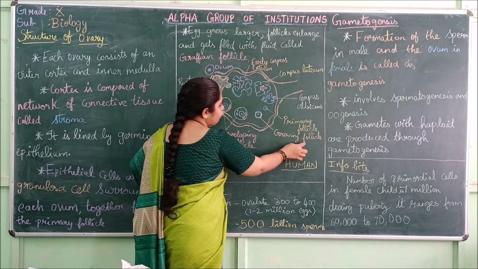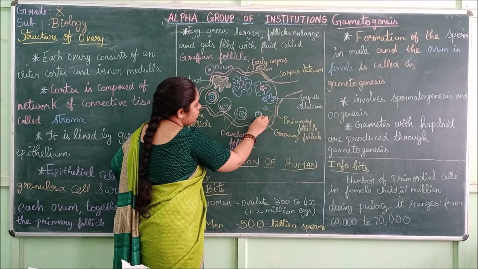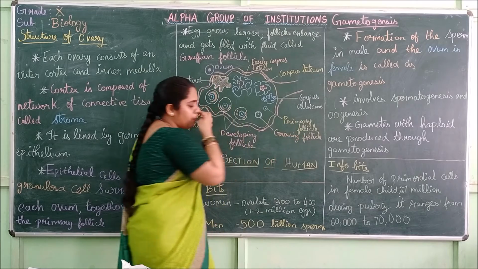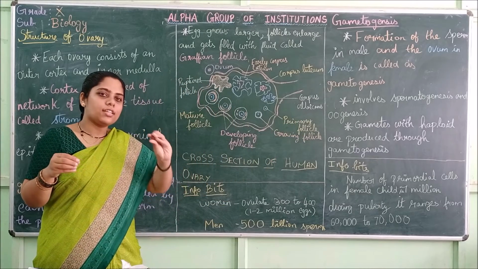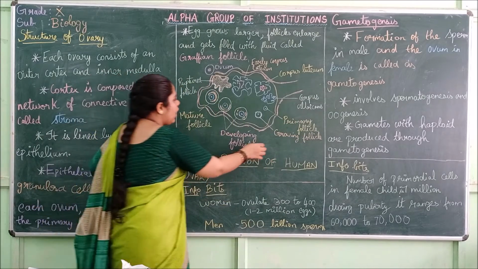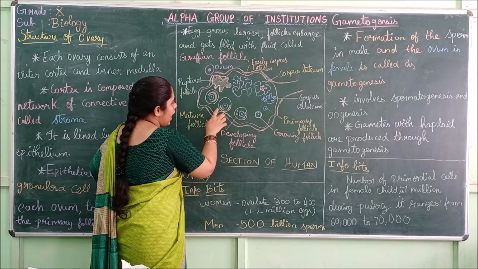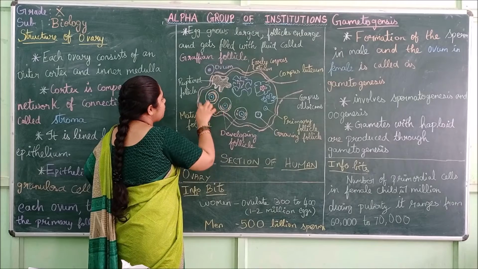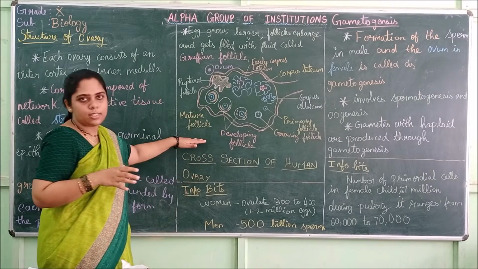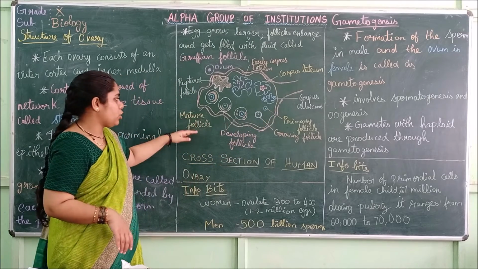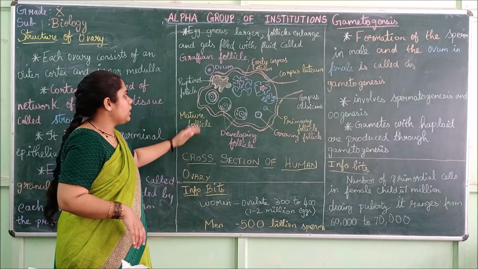This is the growing follicle. From this stage it develops to this stage, where a layer is developed. It is growing a little bit from the immature cell. Then it develops into this larger structure, and finally the mature follicle stage has been reached. From an immature egg it has matured, and the mature follicle is formed.